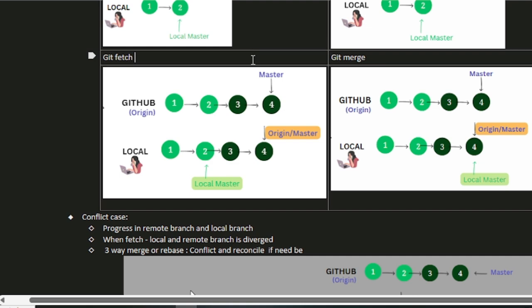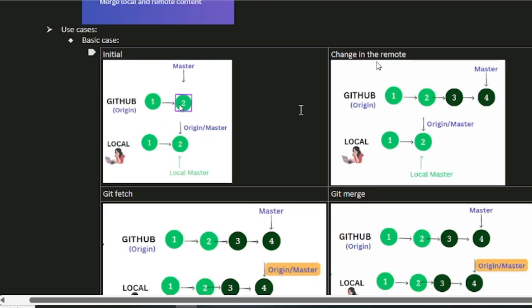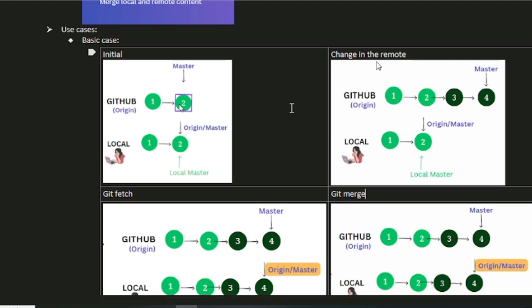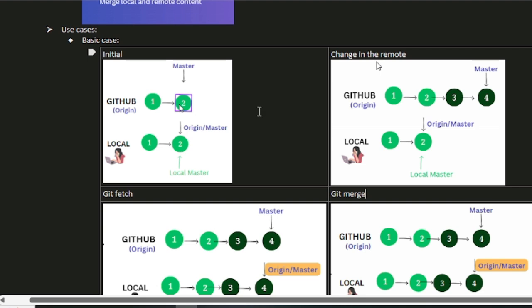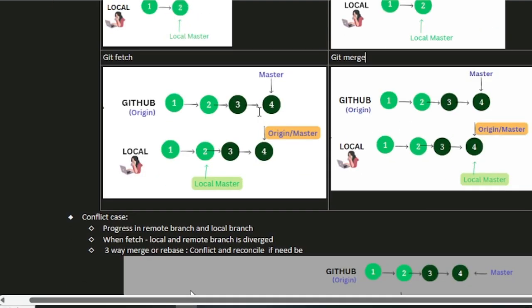Next, after git fetch, you would say git merge, right? So what happens at git merge? There would be a merge in the code and your master moves here. This is so sweet and direct, right? This is just the fast forward case. What is the fast forward case? The case wherein the change is only on one side, either on the remote side or on the local side. There's no possibility of conflicts, right? There's no way git would be confused. So this is the best case, the basic case.